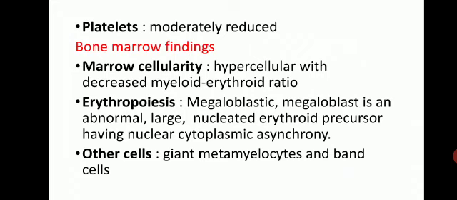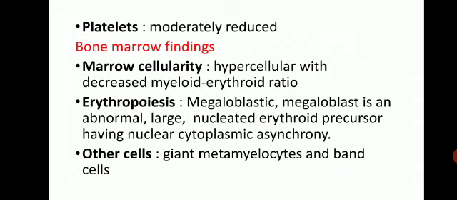Then bone marrow findings in detail. Marrow cellularity. Marrow is generally hypercellular with decreased myeloid to erythroid ratio. Erythropoiesis is of megaloblastic type. So megaloblast is an abnormal large nucleated erythrocyte precursor having nuclear cytoplasmic asynchrony. So what is that? The nuclei are less mature than the development of cytoplasm. That is known as nuclear cytoplasmic asynchrony.